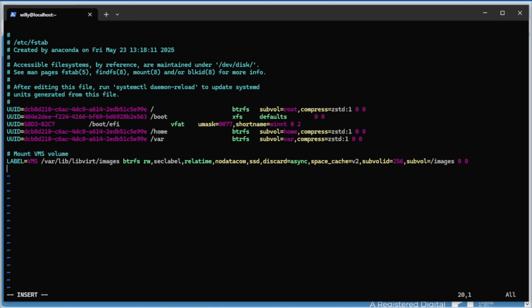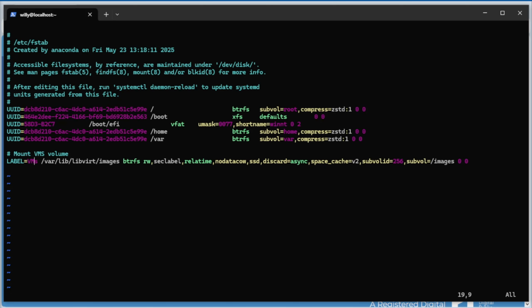We do insert and go to this line. Suppose we make a mistake and we do a little s. The mistake can be everywhere, also in creating the file system, but one mistake.